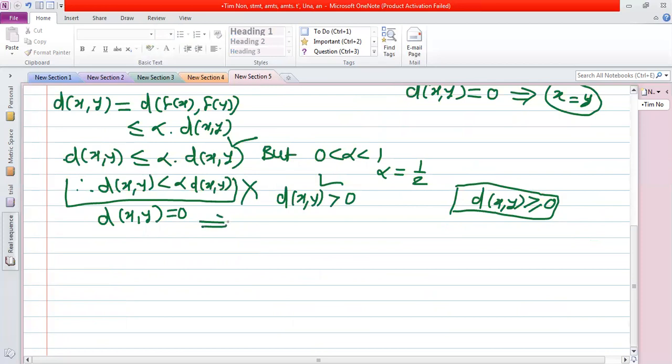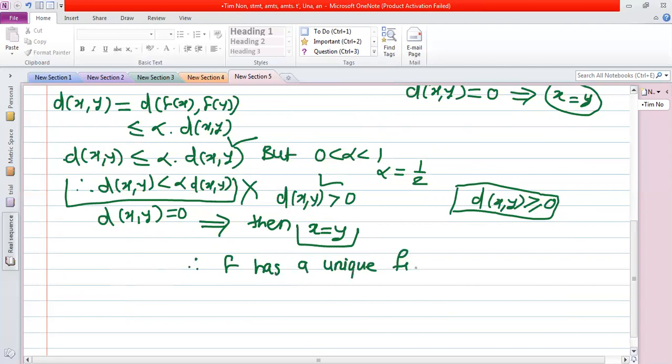And if the distance between x, y is 0, then by the second condition of the definition of metric, the distance between x, y equal to 0 implies x is equal to y. So we have proved x and y are not distinct fixed points, they are the same fixed point. So f has a unique fixed point. So we have proved the Banach contraction principle.